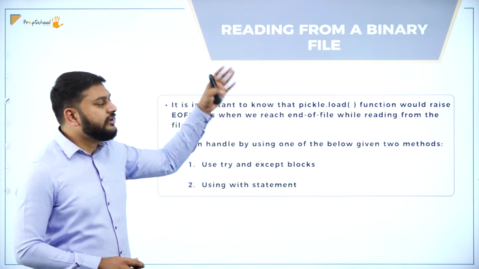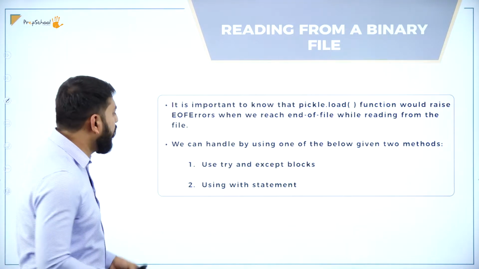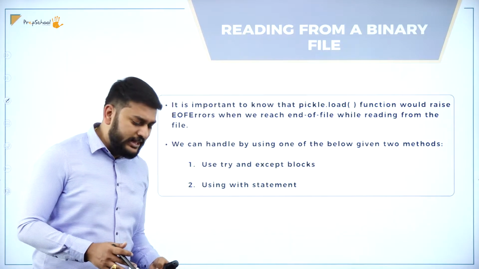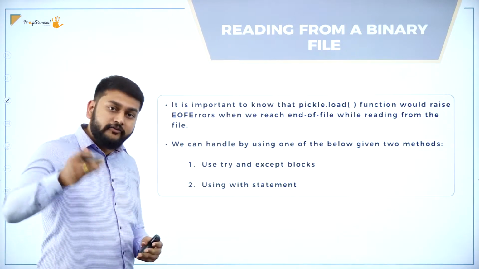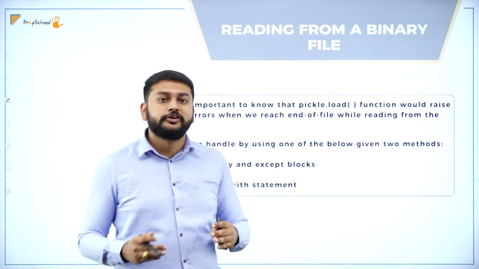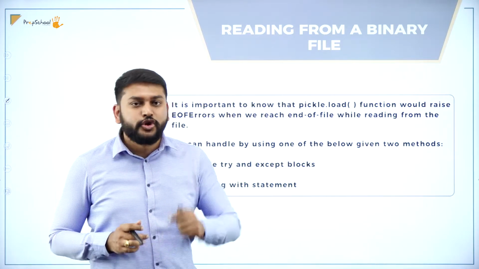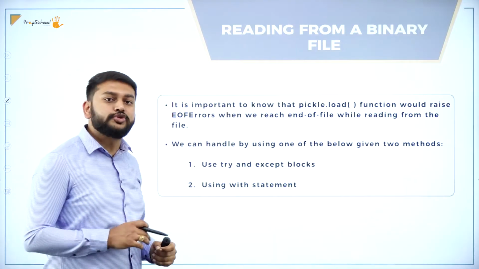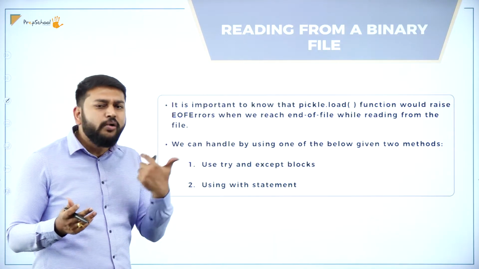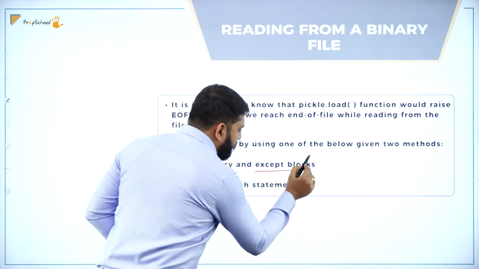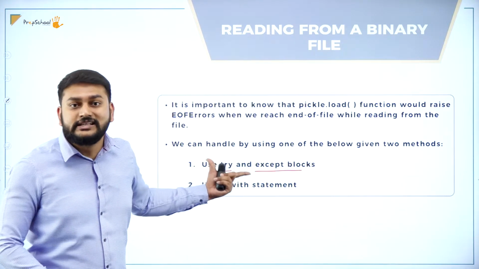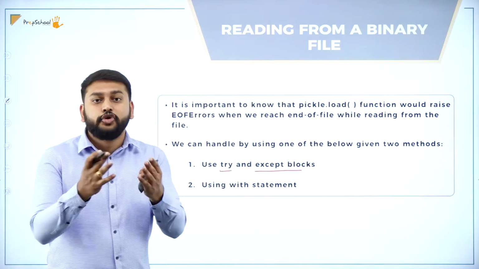So guys, reading from a binary file. If I want to read the content, what exactly do I have to do? You all know that we have already discussed it. But when I'm reading, I will also come across some end of the file errors. So if I get any errors when I'm performing some operations, how do I solve it? For that, remember, I will be using try and except blocks. You would have seen this in Java if you have studied it.